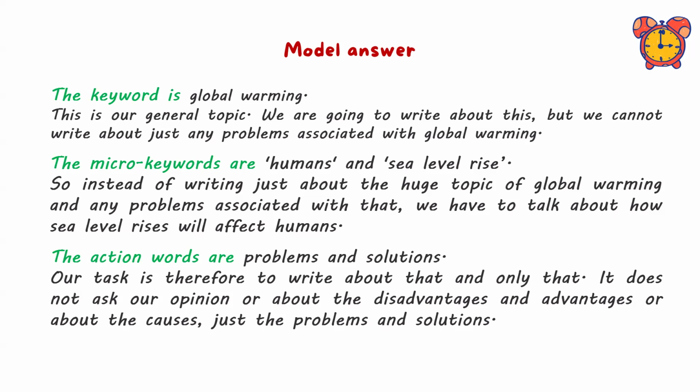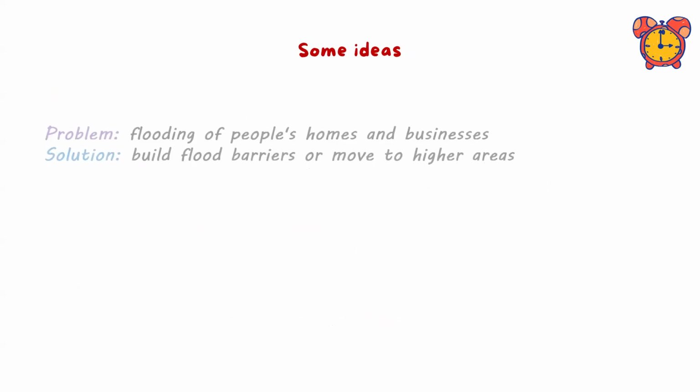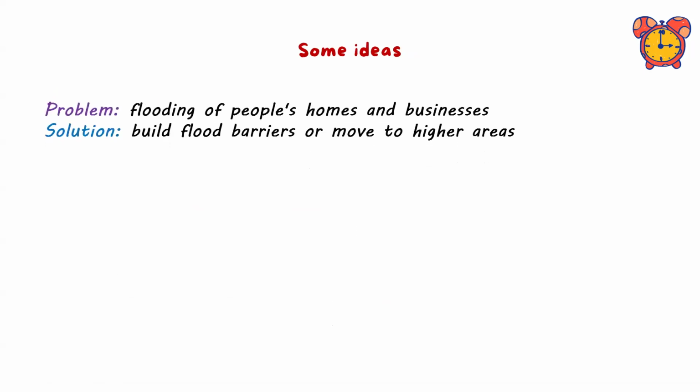Okay, let's move to the next one. And we have here some ideas. Could you tell me some of the problems and solutions like these ones for global warming? I have a problem and I have a solution. Flooding of people's homes and businesses. What's the solution? Build flood barriers or move to higher areas.